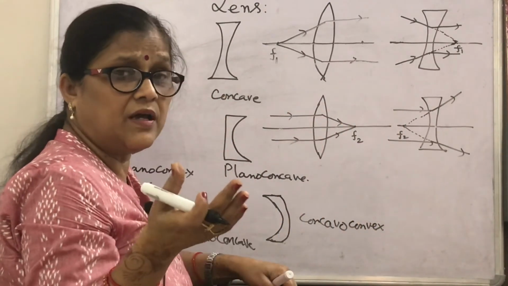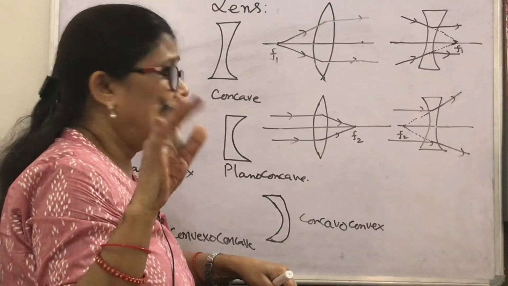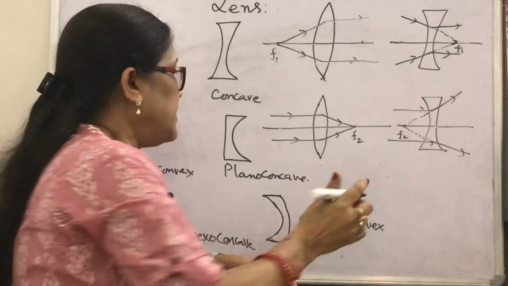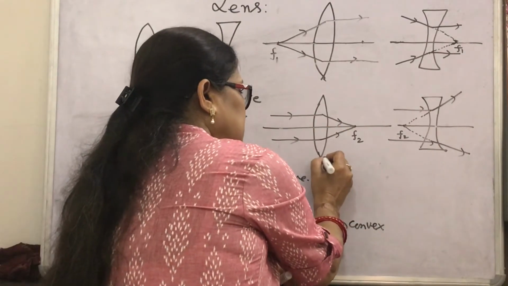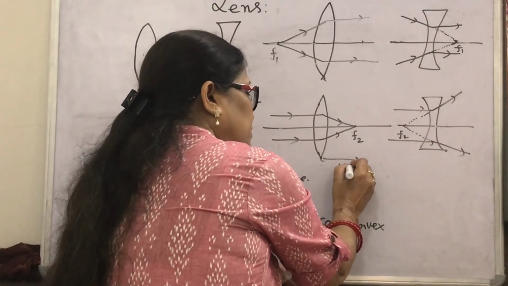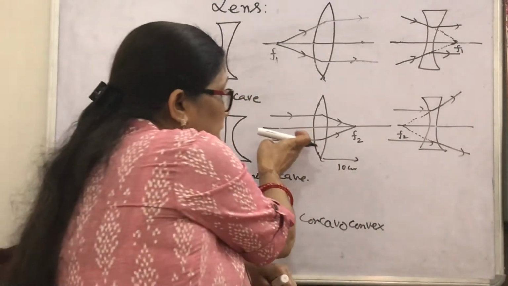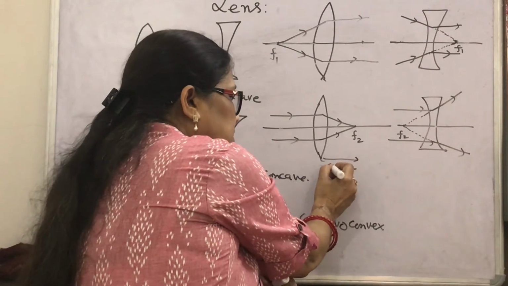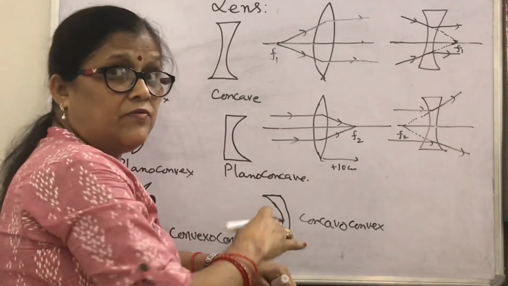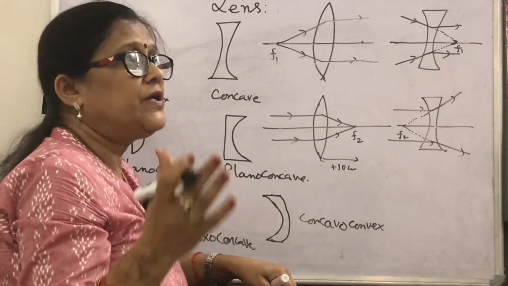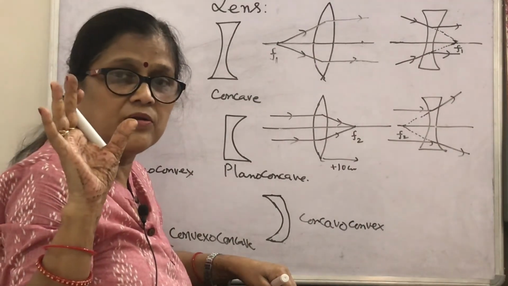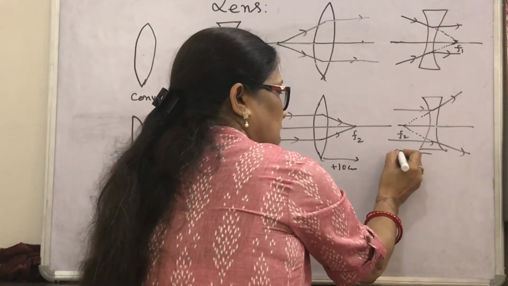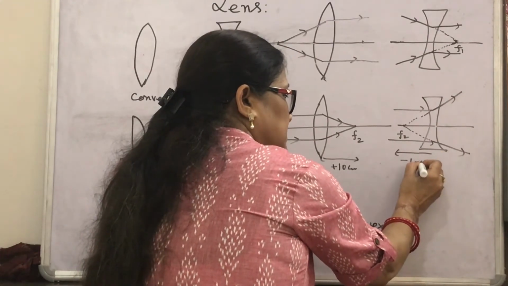If in a numerical the focal length of a convex lens is given as 10 centimeter, you will measure this distance as 10 centimeter, and you take the sign in the direction of the incident ray, because you are considering f2, so you will write plus 10. For a concave lens of focal length 10 centimeter, you will take this distance and write minus 10 centimeter.